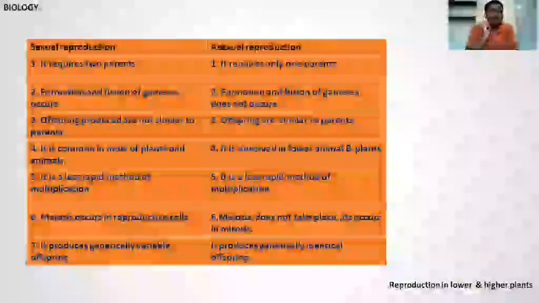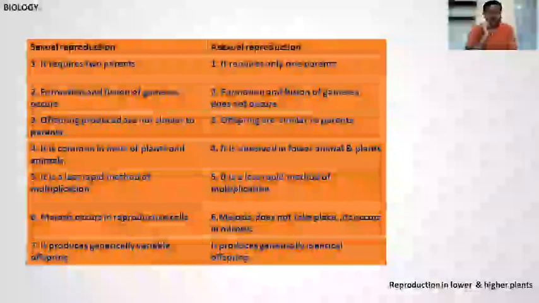Fourth point, commonness. Sexual reproduction is a very common process in plants and animals, mostly in higher plants and multicellular animals. But asexual reproduction is mostly observed in lower organisms and plants. Lower organisms means unicellular organisms and lower groups of plants.